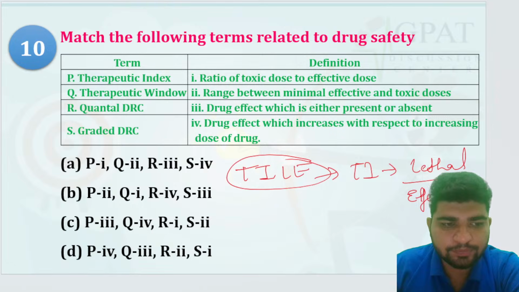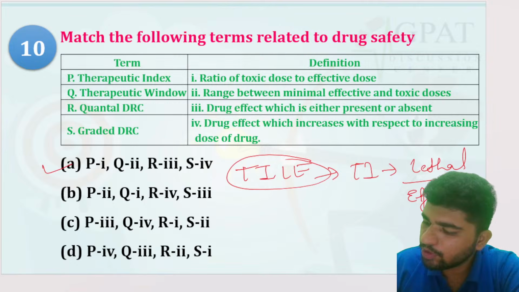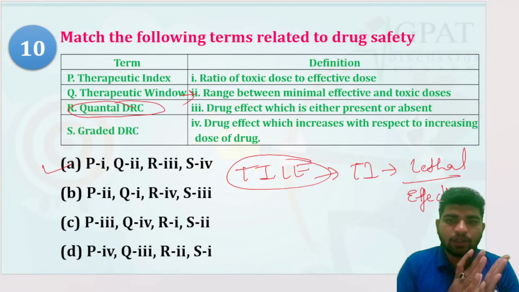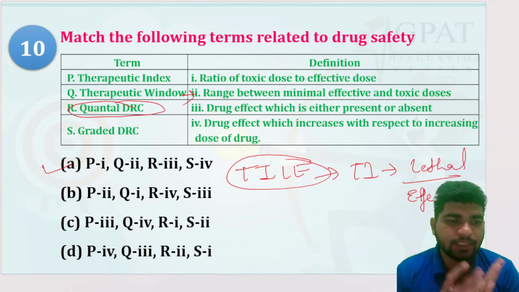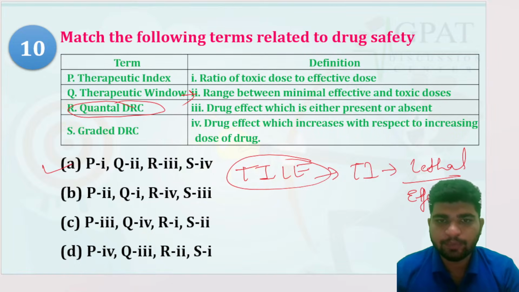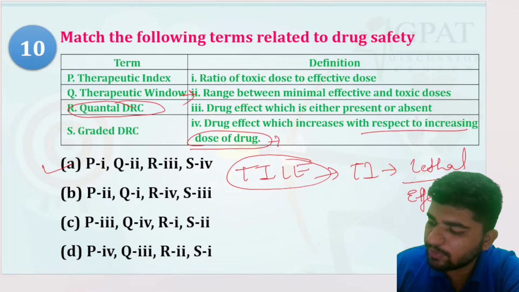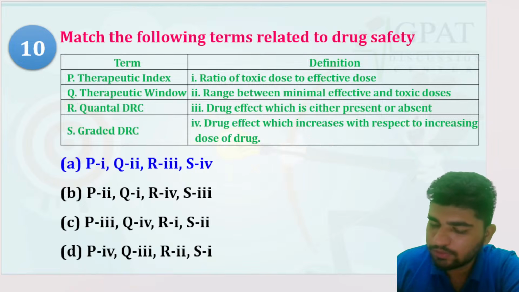So P is for 1, Q is for 2. Quantal drug effect is either present or absent. Yes. So quantal means quantify. That is, drug effect is present or not present. Graded increases with respect to the increased dose of drug. That is specifically on the basis of log dose. Okay. So this one is right. Chalo.